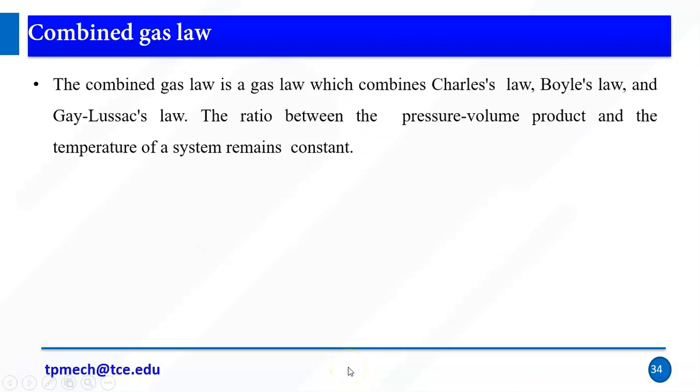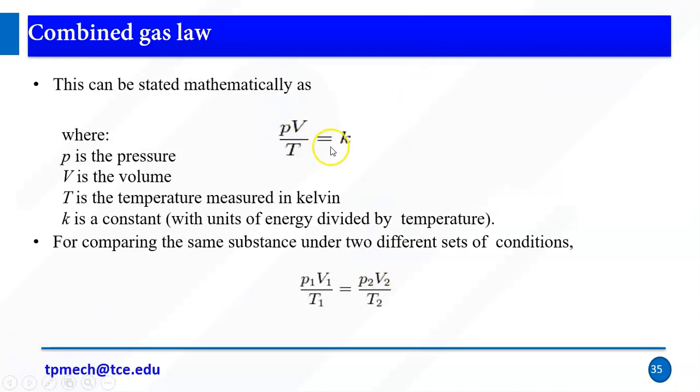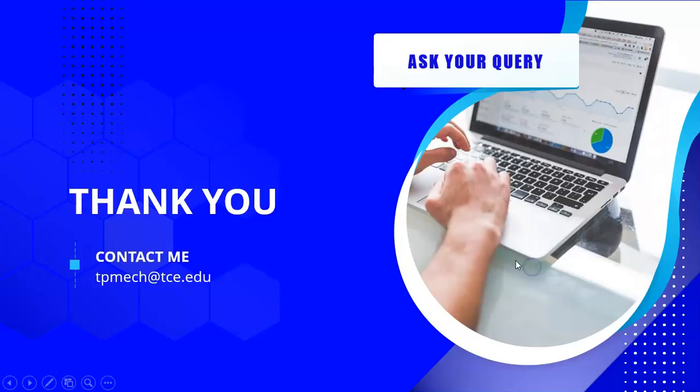Right. Finally, there is the combined gas law. It combines all the gas laws, such as Charles's law, Boyle's law, and Gay-Lussac's law. The ratio between the product of pressure and volume and the temperature of the system remains constant. So PV by T equals K. In two states, P1 V1 by T1 equals P2 V2 by T2. Right, so these are the fluid laws. Okay. Thank you.